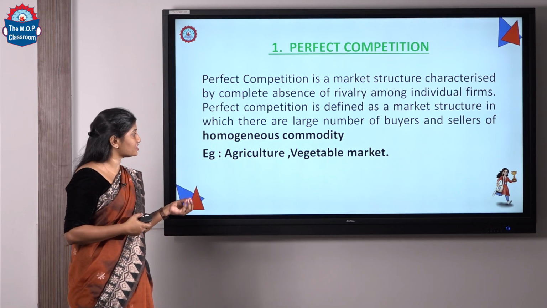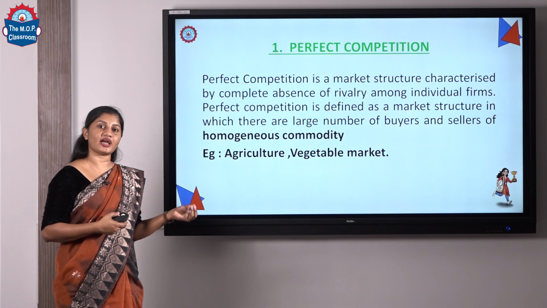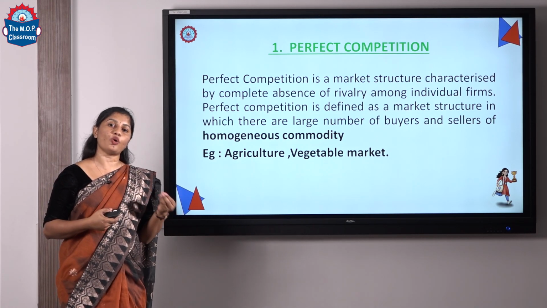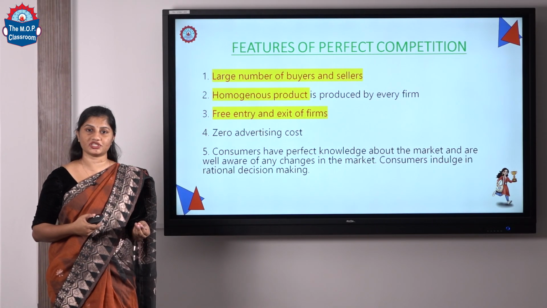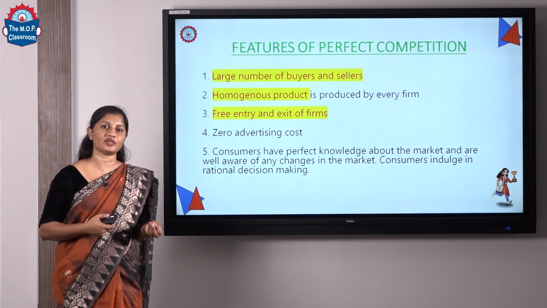So from these features we can take an example for perfect competition, that is agriculture market or vegetable market. They are selling the similar or homogeneous product in the market. So the features of a perfectly competitive market. The first feature is that a large number of buyers and sellers exist in the market, and the second one is homogeneous product, which means they are selling an identical, similar or same product in the market.